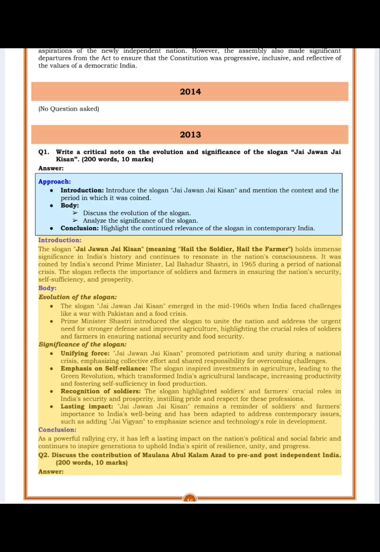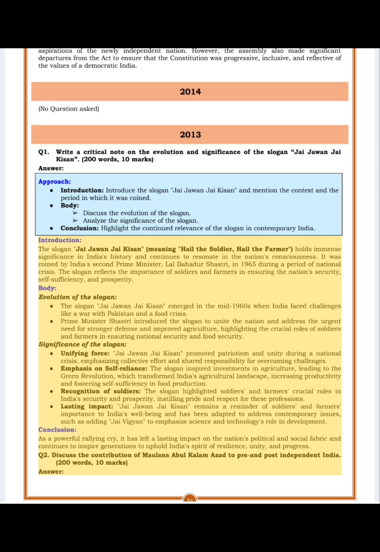Emphasis on self-reliance. The slogan inspired investments in agriculture, leading to the Green Revolution, which transformed India's agricultural landscape, increasing productivity and fostering self-sufficiency in food production.